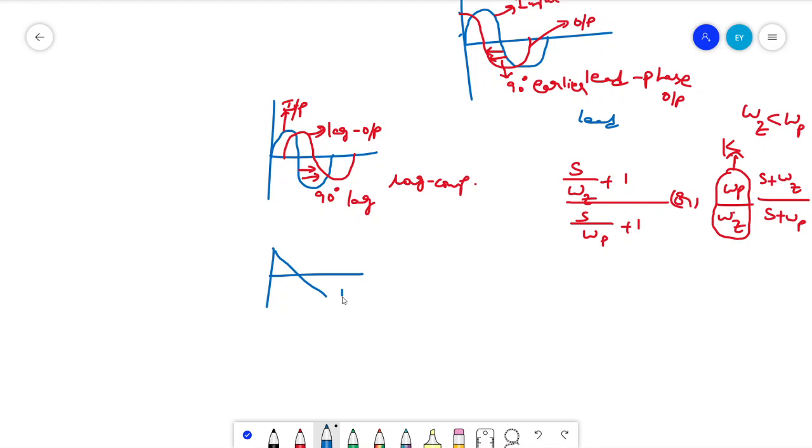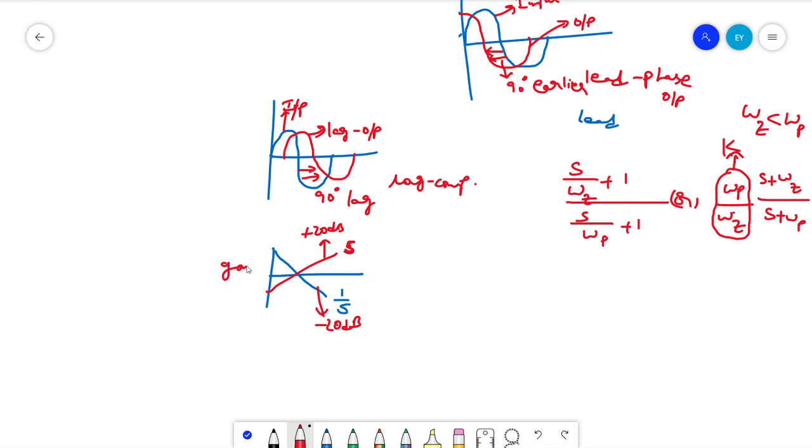This is a pole, which gives a decaying response, and if you have a zero, it will go this way. You know that a pole in the system gives minus 20 dB, and a zero in the transfer function or a plant gives plus 20 dB, right? Plus 20 dB and minus 20 dB. If you have a pole, it is minus 20 dB per decade